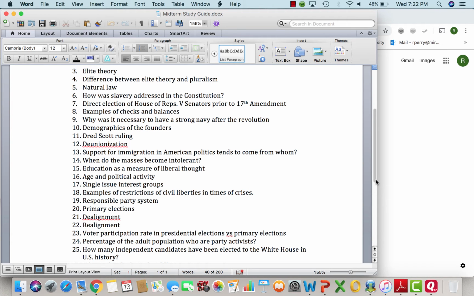When we talked about immigration, remember that support for immigration will generally come from business elites, who pay people maybe a little bit less than minimum wage. Also know the concept of how the top 1/5 of income recipients earn about half of our income.